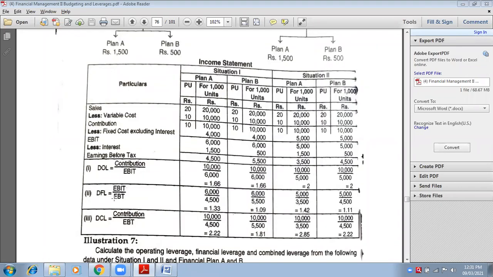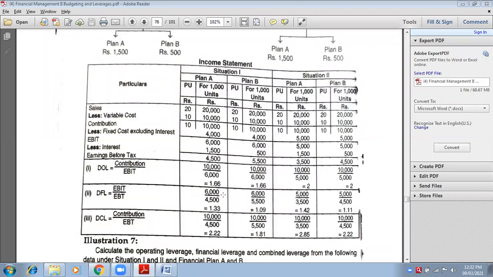Similarly, you have to do for DFL. What is the formula of DFL? EBIT upon EBT. So what is EBIT here? 6,000. What is EBT? 4,500. Here it is 6,000 divided by 5,500. Here it is 5,000 divided by 3,500. And here it is 5,000 divided by 4,500. You will calculate the answers here only in the table, just as they have done it. Look at the screen, you will be able to understand.